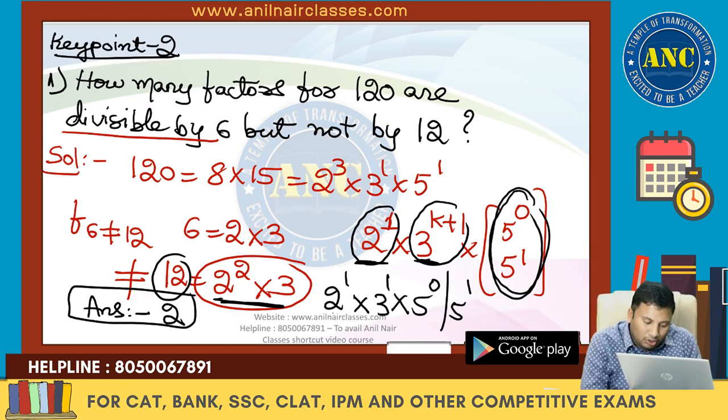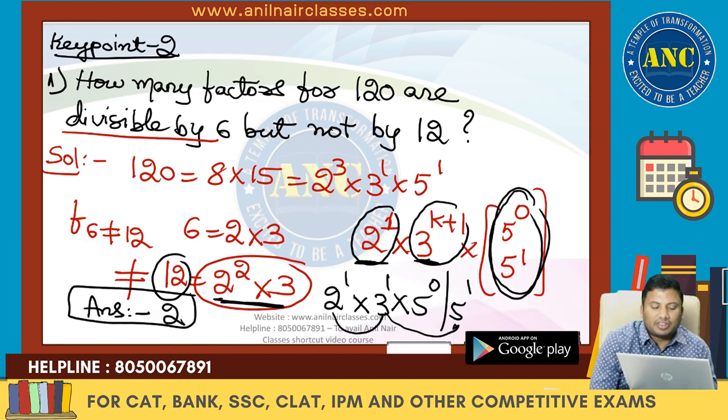If you see, 2 into 3 is 6. 6 is divisible by 6. 2 into 3 is 6, 6 into 5 is 30. 30 is divisible by 6 but not by 12.